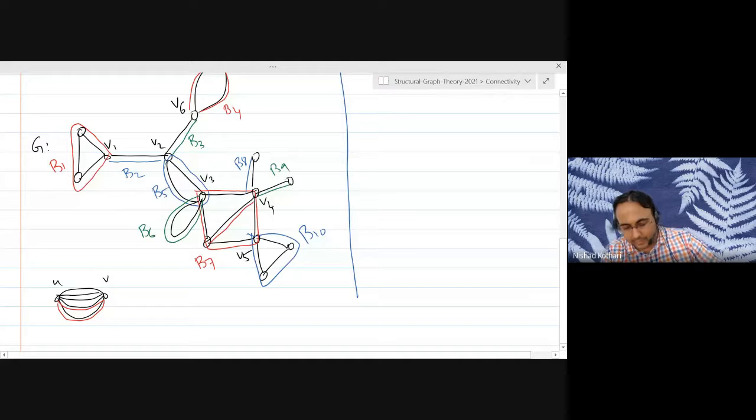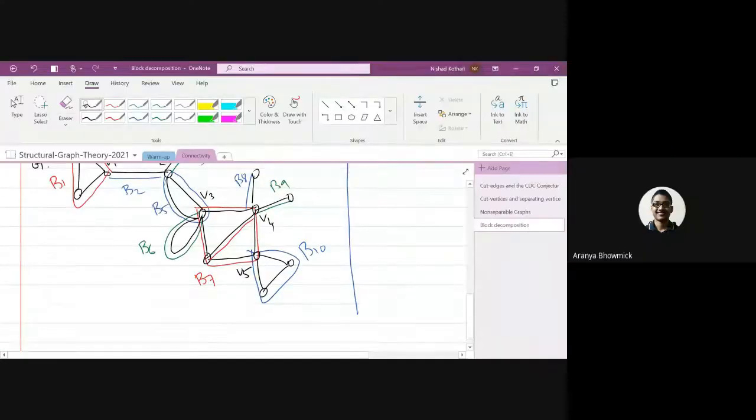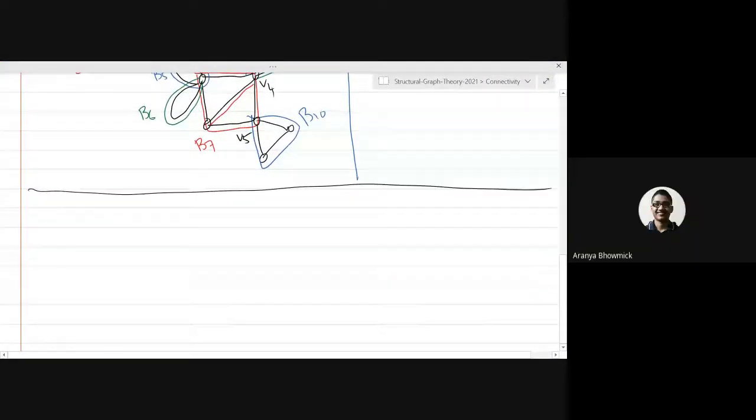So we haven't proved things. There's actually going to be a do it yourself. Let me write it down. So let me write down a DIY. Whenever we encounter multiple edges, multiple edges must belong to a single block.